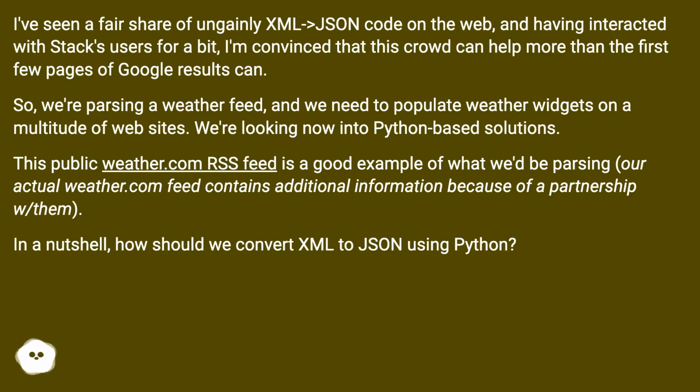So, we're parsing a weather feed, and we need to populate weather widgets on a multitude of websites. We're looking now into Python-based solutions. This public weather.com RSS feed is a good example of what we'd be parsing. Our actual weather.com feed contains additional information because of a partnership with them. In a nutshell, how should we convert XML to JSON using Python?